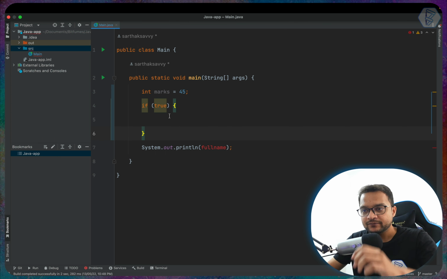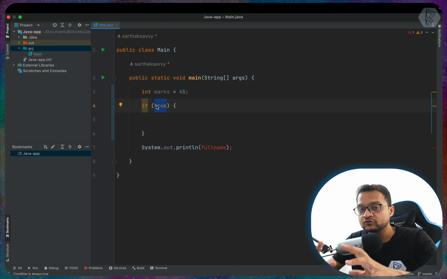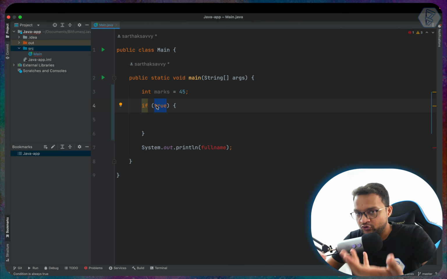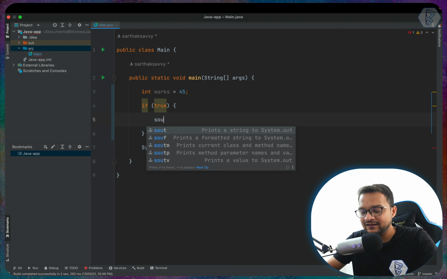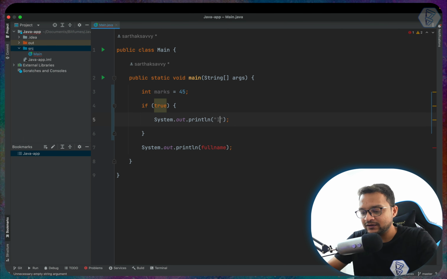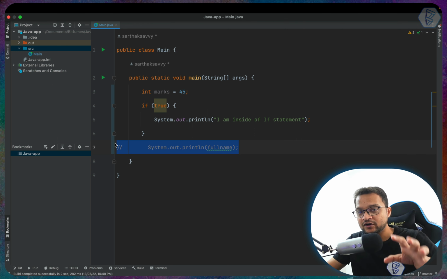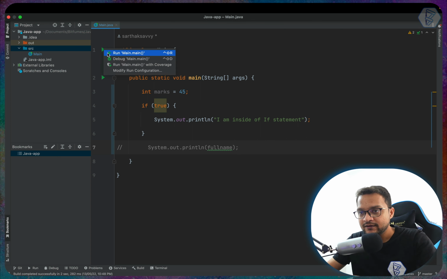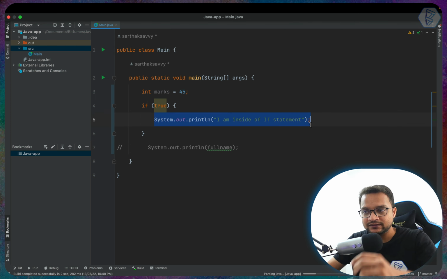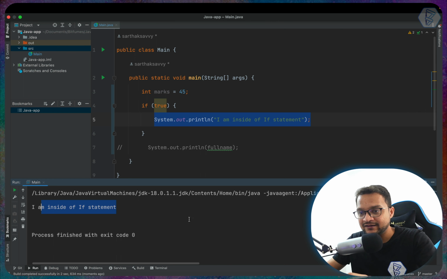Now when this condition becomes true, so we have given directly true, whatever we say, like if I say string I am inside of if statement, and then if I try to run it, obviously I have to comment this out. Now I have commented, that means this part is not inside the code. So when I run it, it's just going to run this thing which is saying that I am inside the if statement.